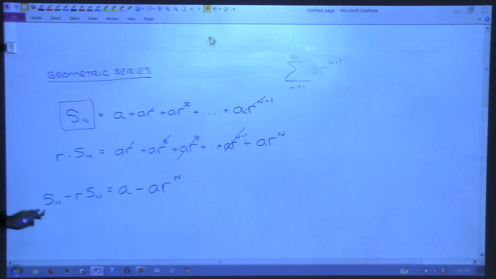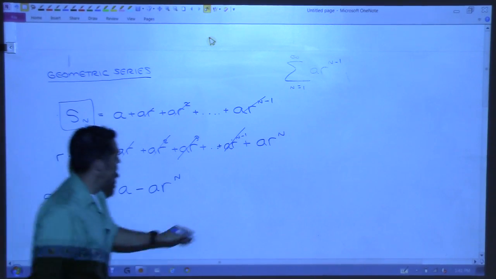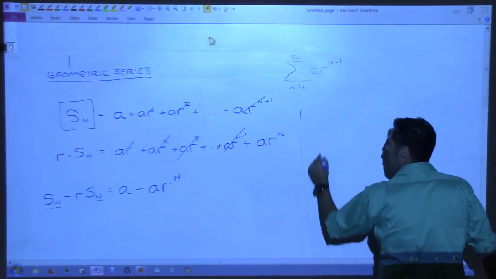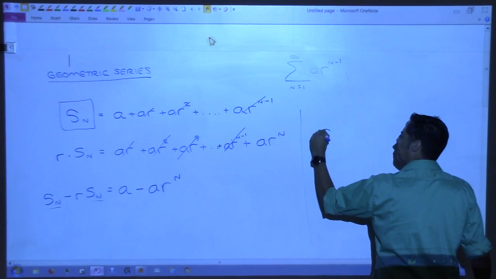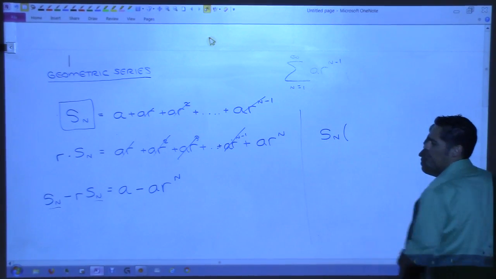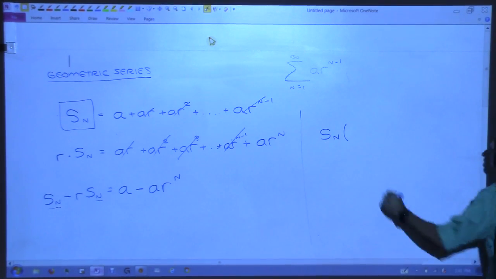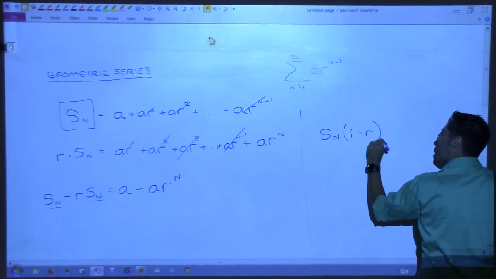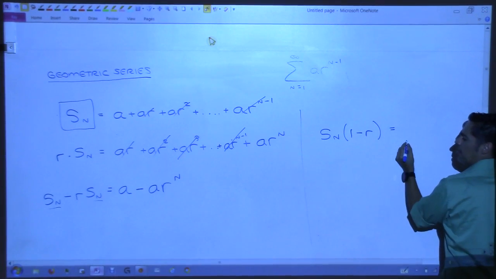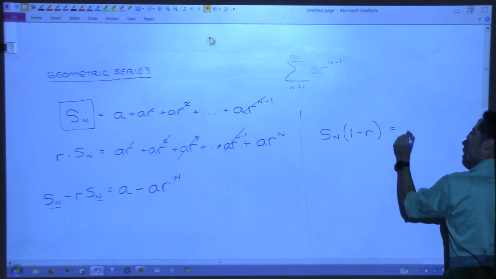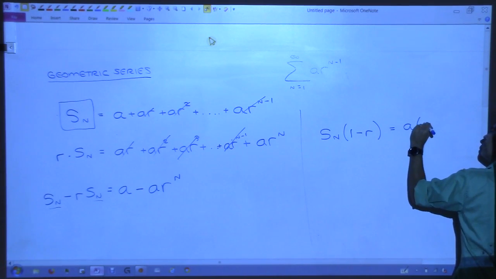But look at this expression right here. They both have S sub n in them, don't they? On the left side, let's factor it out. If I factor out S sub n, what would I be left with? 1 minus r, okay? And then I would have equals, let's factor out an A on the right side.